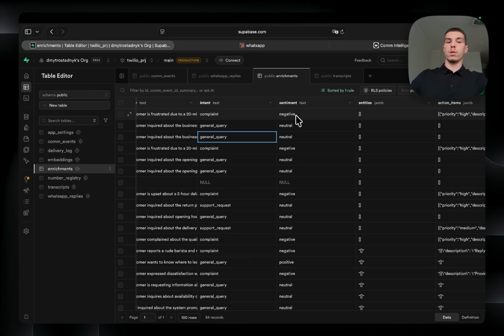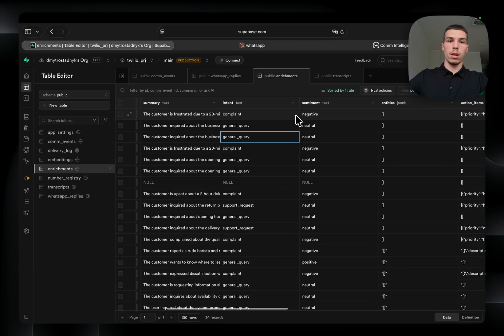So the difference between this and just saving the raw message is huge. With raw text, you can only read, but with this, you can quickly filter and act. So you could pull up every contact with the intent of complaint, with negative sentiment in the last 30 days in just 2 clicks.